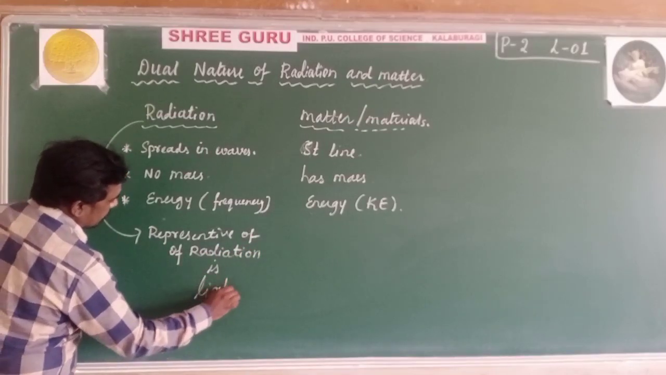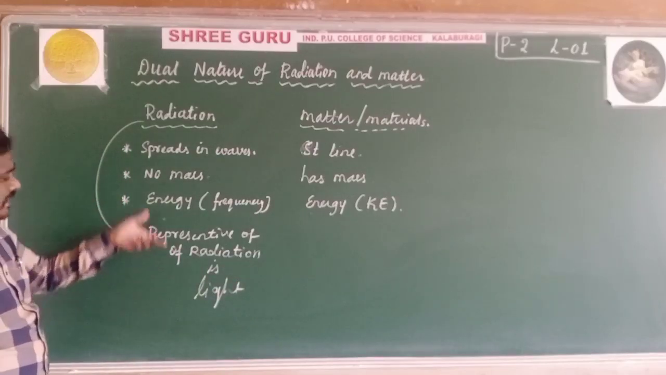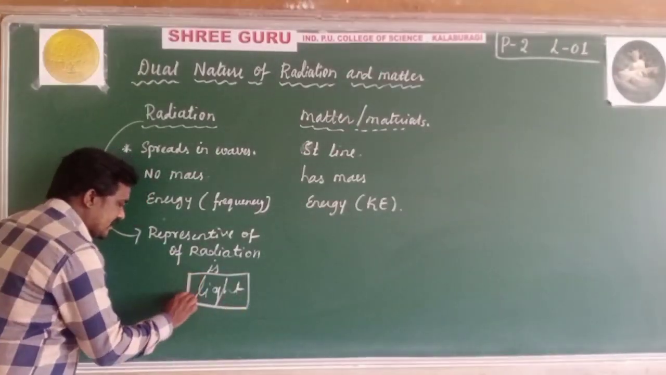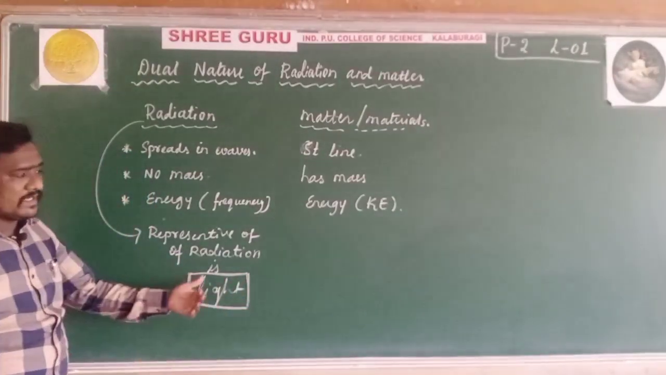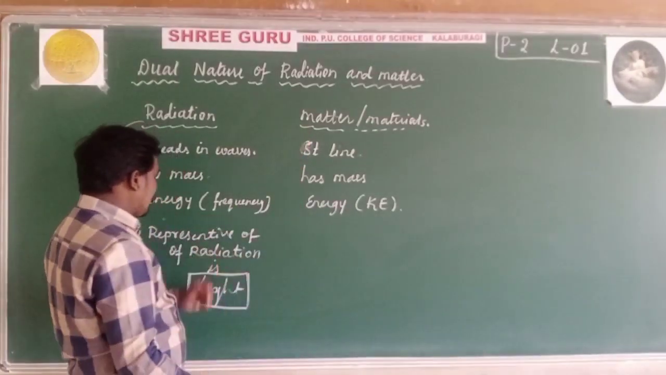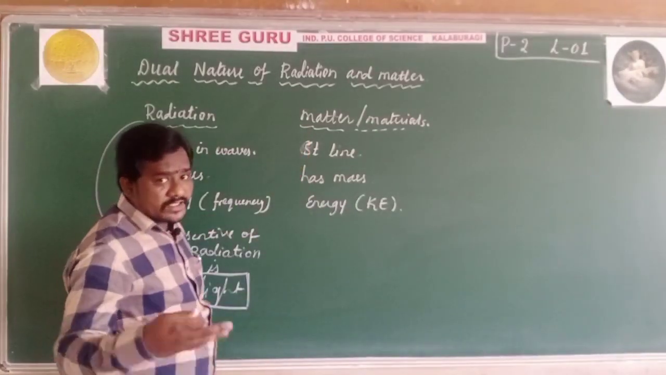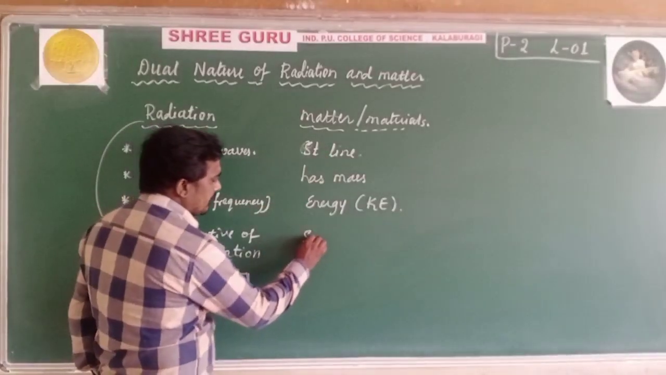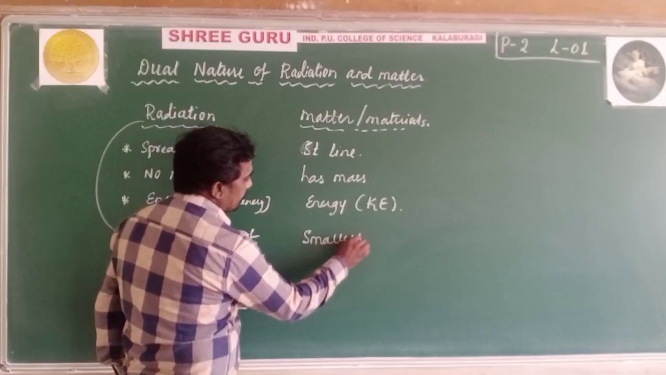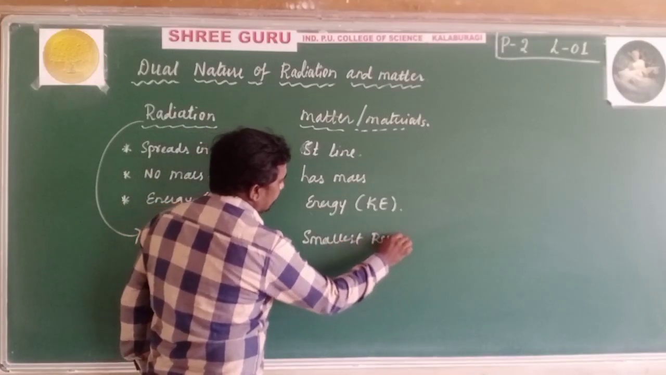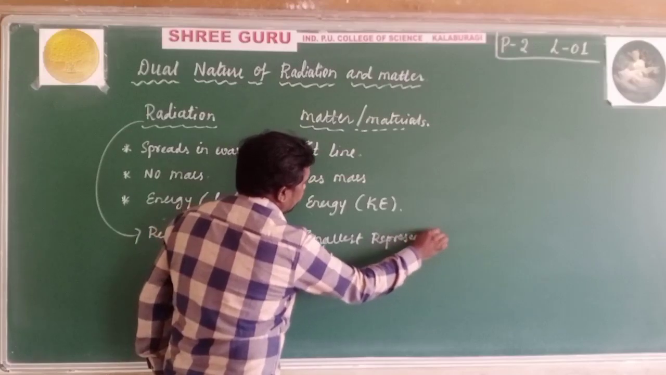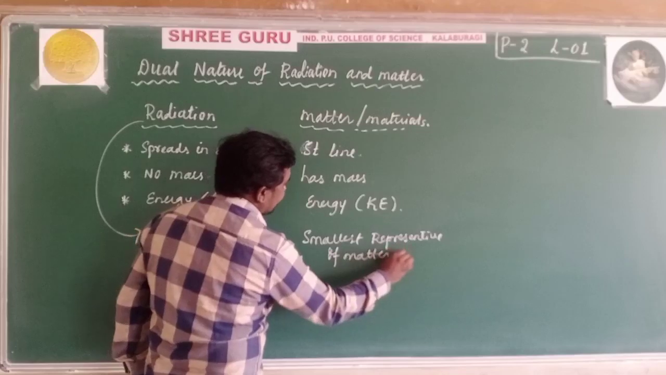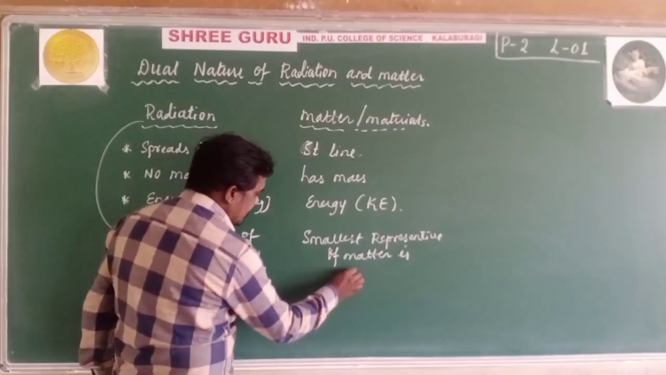We are representing radiation in terms of light. We are discussing radiation in the form of light, and the representative of material in the universe, the smallest representation of matter, we know, is the electron.